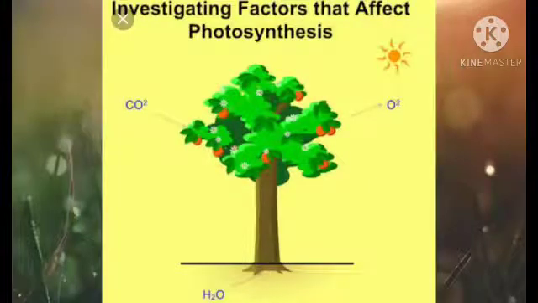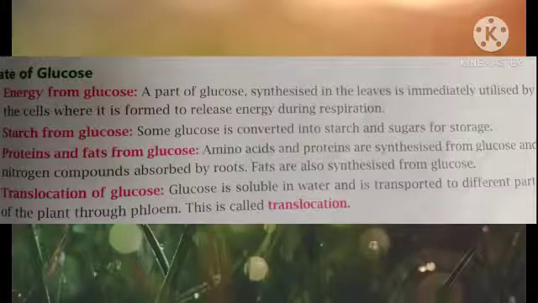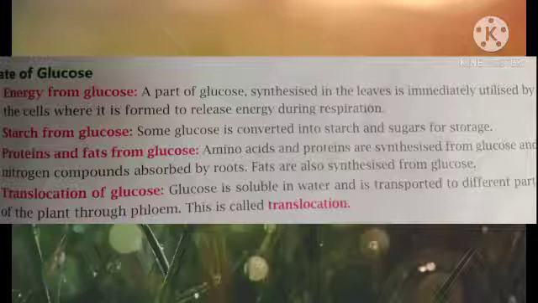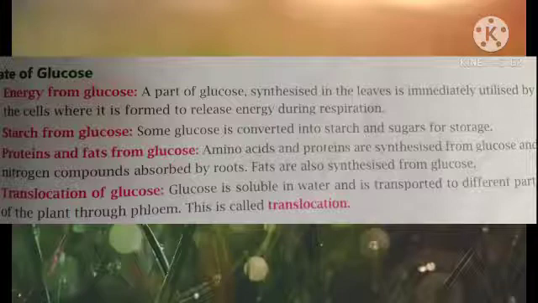Next, what happens to the products obtained in photosynthesis? Glucose is used by the plants to carry out their activities of growth, respiration, and other work, but most of it is converted to starch and stored in plants. Then amino acids, proteins, etc., fats are also made from glucose by the plants to make up new cells.